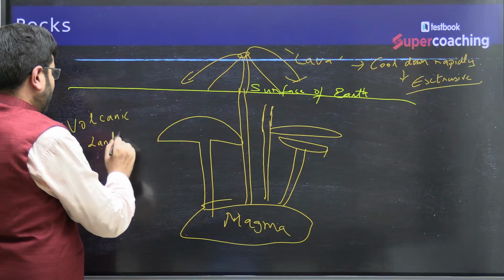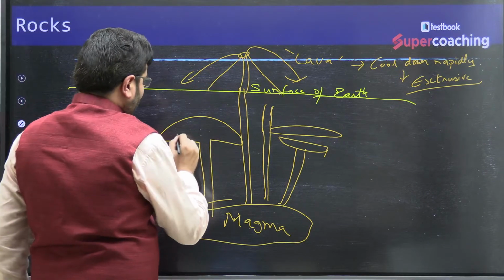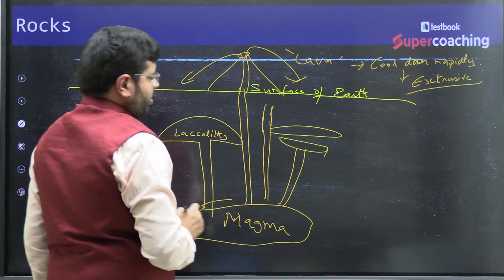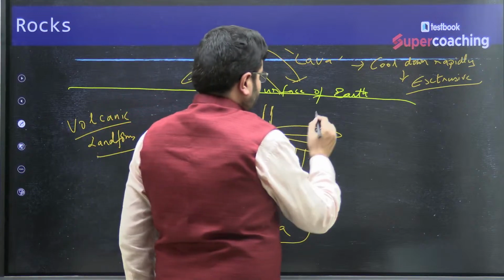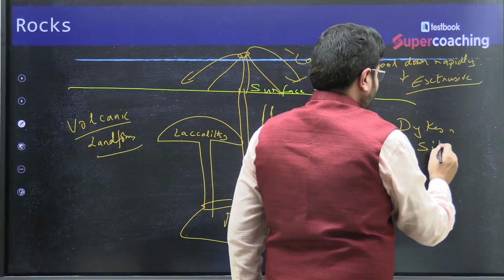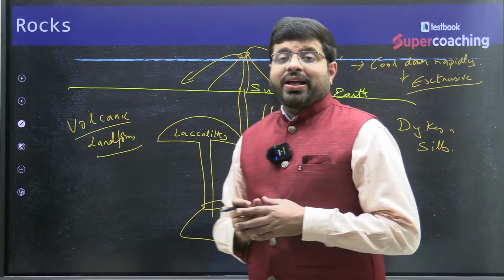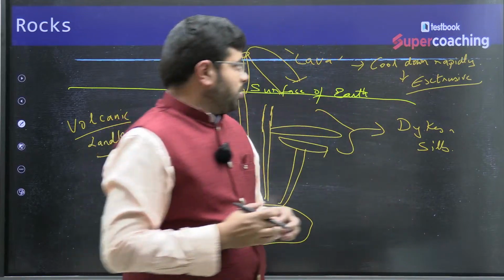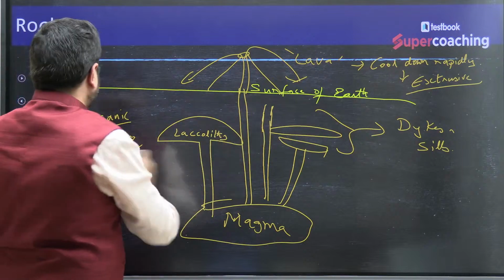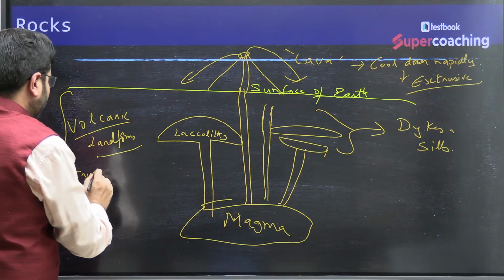Volcanic landforms. Say this is what we call a laccolith. Okay, say horizontal and vertical things. These are what we call dikes and sills. Now what happens? Remember I told you the concept of the Deccan lava plateau. Before I explain the Deccan lava plateau example, all these things are inside the earth's surface. We call them intrusive rocks.